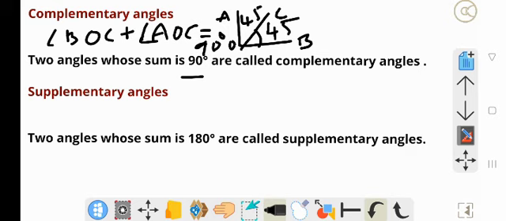Okay. Next, supplementary angles. The two angles whose sum is 180 degrees are called supplementary angles.